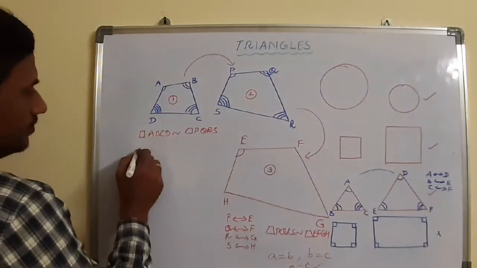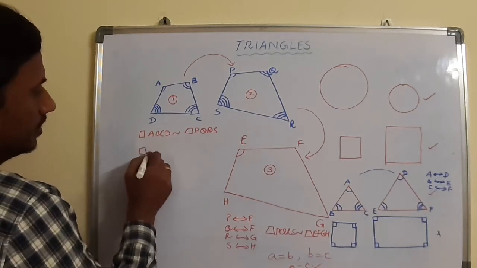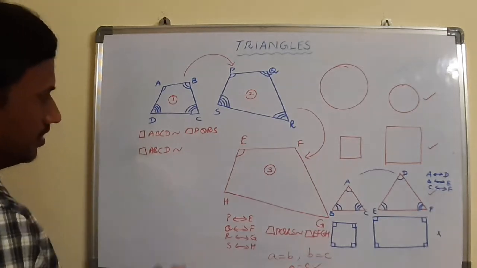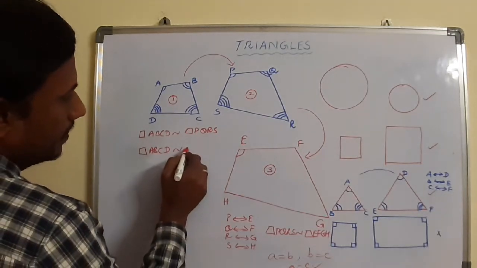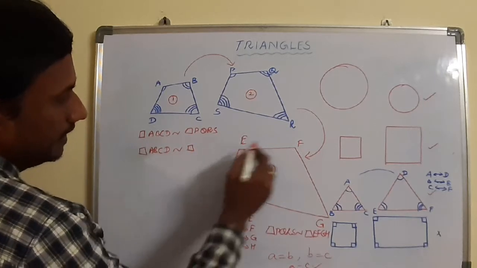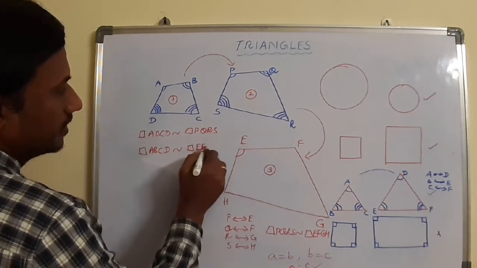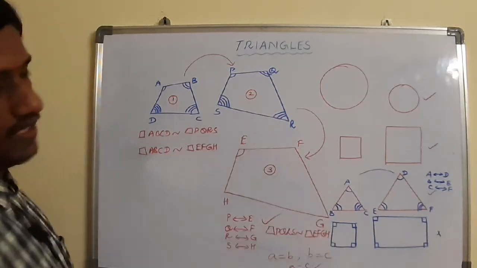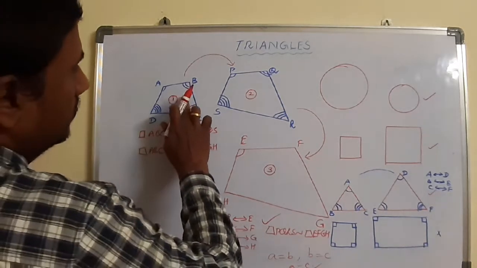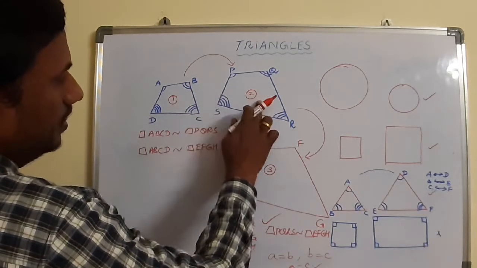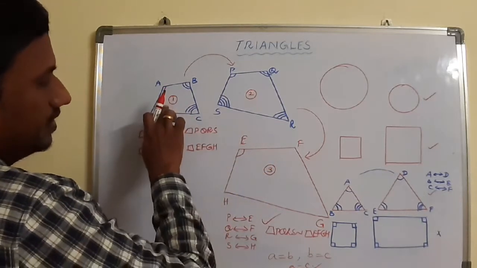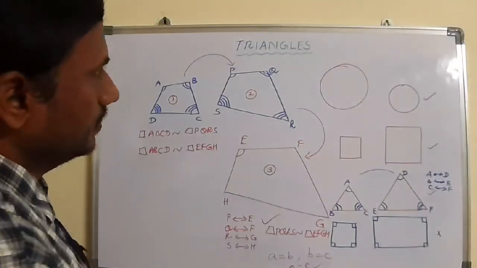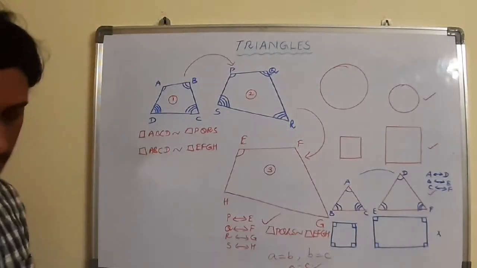That means you can confirm here that quadrilateral ABCD is also similar to quadrilateral EFGH. Because whenever these two are similar and these two are similar, automatically the first polygon and third polygon also become similar. Okay, this is the basic knowledge you need.